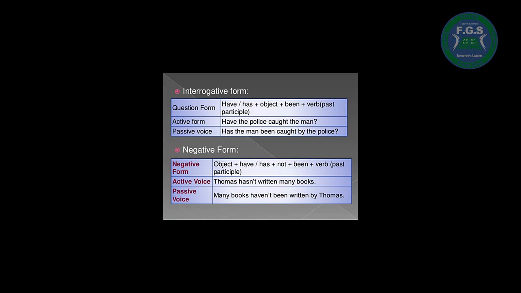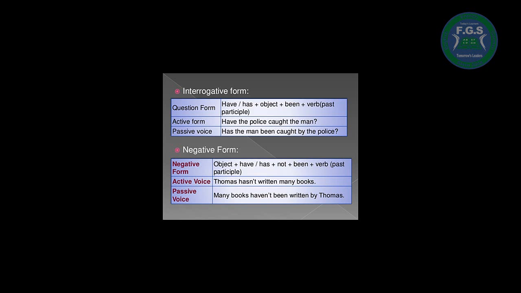In the question form, we'll start with have or has plus object plus been plus verb in the past participle. For example, in the active form, have the police caught the man? In the sentence, I know the subject of the sentence. Okay, in the passive voice, it will be has the man been caught by the police? It's okay, and I started with has because my object is singular, the man.